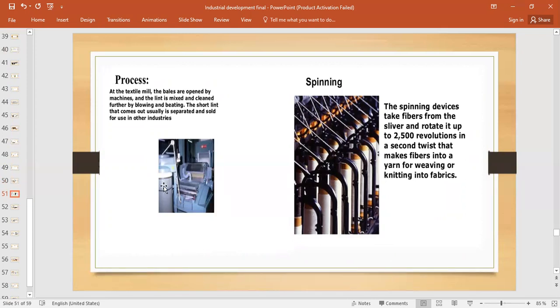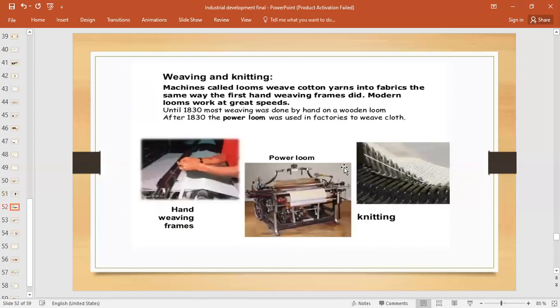In carding, what happens? Thick ropes are made, right? And then combing is done, and drawing is done to make the sliver stronger and thicker, a thick rope of cotton fiber. Then here we have spinning. You can see these are the bobbins, these long structures, right? What is happening here in spinning? The sliver, that is this thread, is being twisted and wound onto these bobbins, the yellow colored ones.